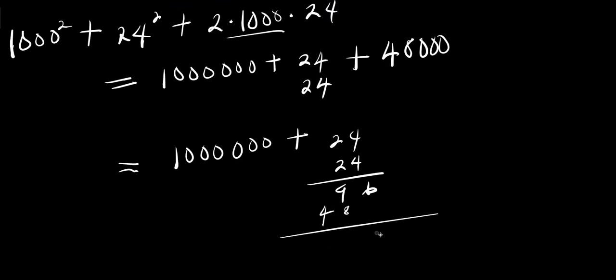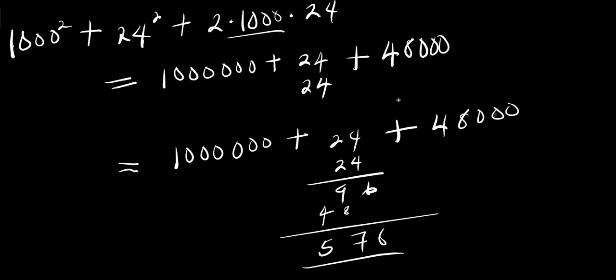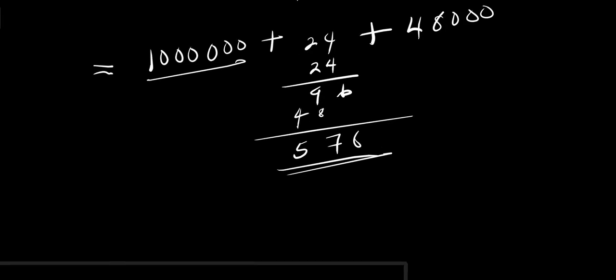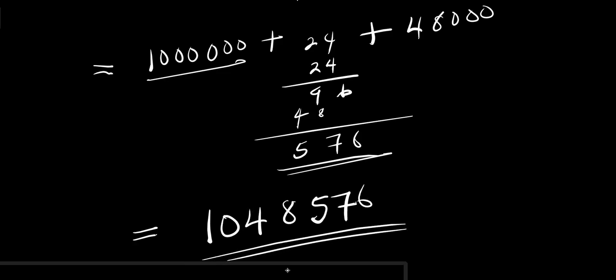Let's add up everything together. This is 576 plus 48,000. So if you add everything together, 1 million plus 576 plus 48,000, this will give you 1,048,576.